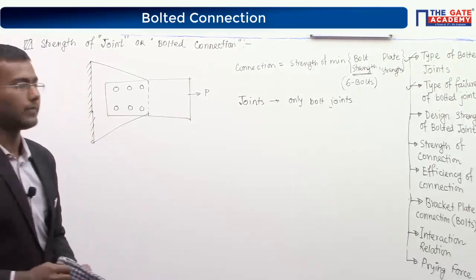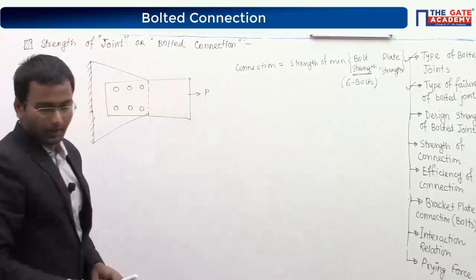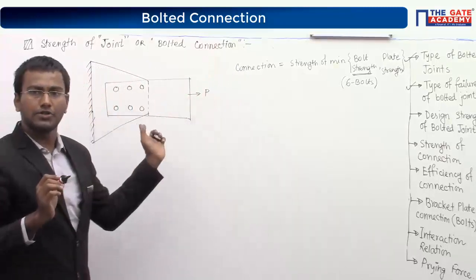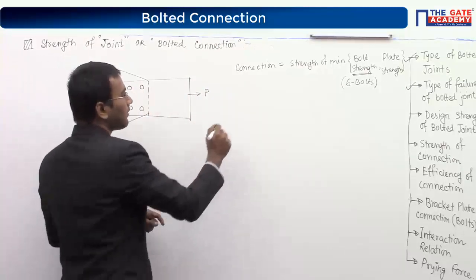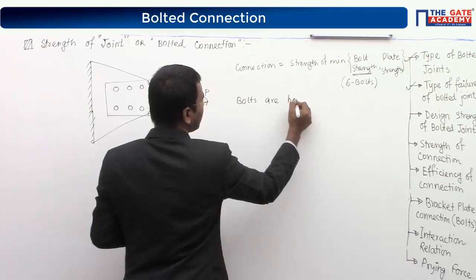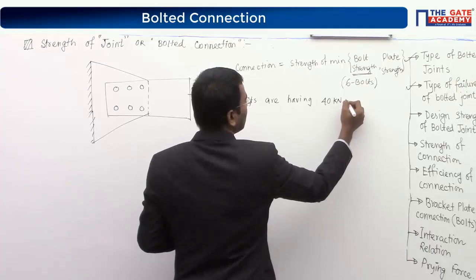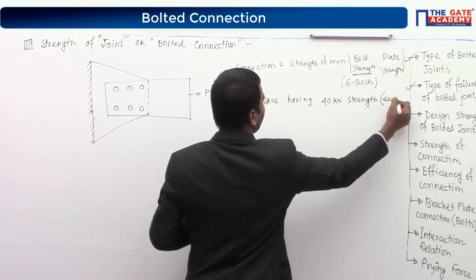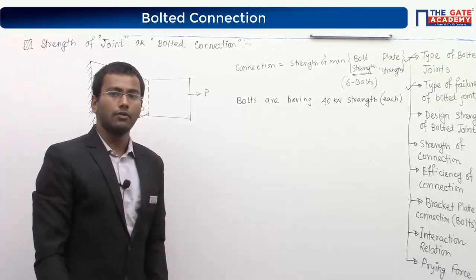So let us try to find the connection strength in our question. I think everybody can find the bolt strength easily; I have done it in the previous example, a simple lap joint. I am assuming each bolt has 40 kilonewton strength.